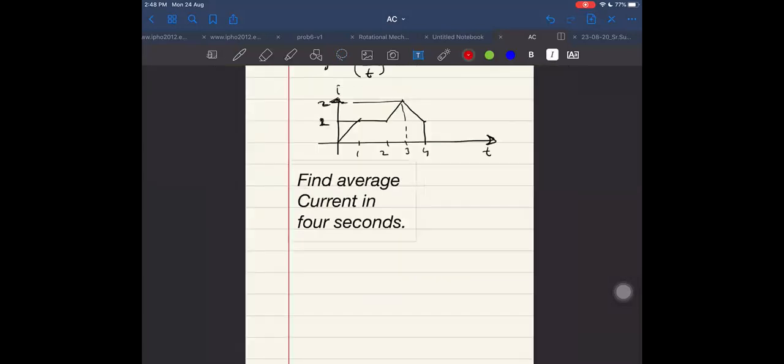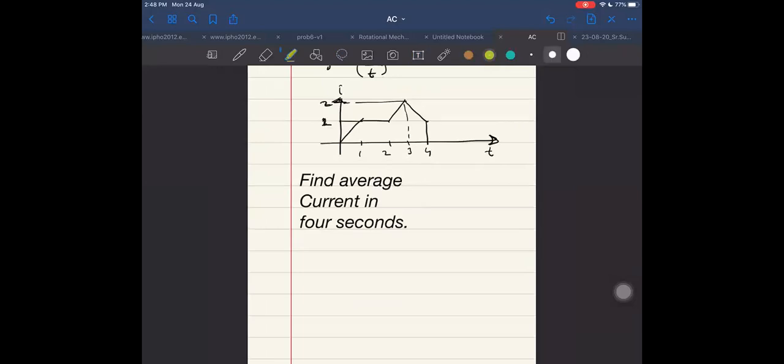Easy. Just what we have to do: we have to take this area. Once we are able to find this area, we can get it easily from there.